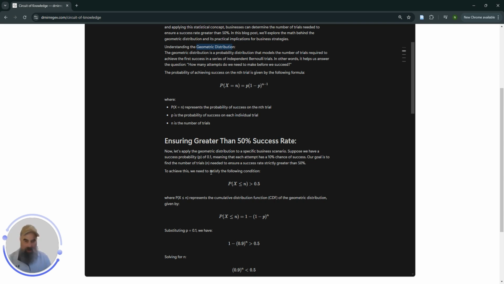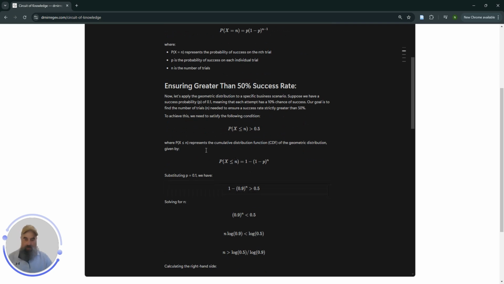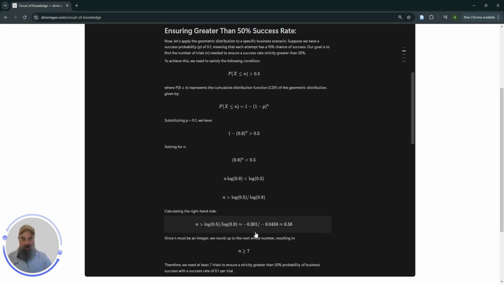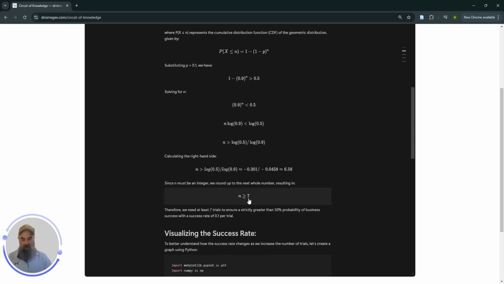And why do we need more than 50%? Because then we are not random anymore. It's not like tossing a coin. We can place a bet on success if we have at least 51% chance of succeeding. Okay, so we can calculate this variable n by finding the cumulative distribution function and asking ourselves the question, what is this n? And we're calculating it to be 6.58, and we are rounding it up to be 7.